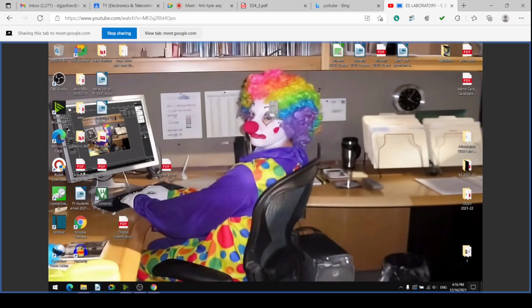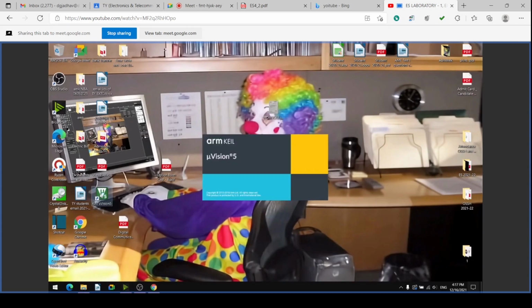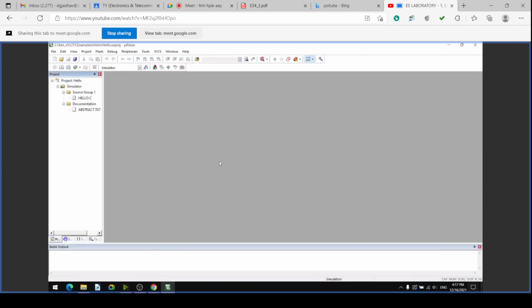Of this we have the shortcut here, Keil MicroVision. If I double click this shortcut, ARM Keil MicroVision 5 will be opened, and this will open the IDE software. In this software we can write different codes and execute those codes. Here presently the Hello program project is shown.